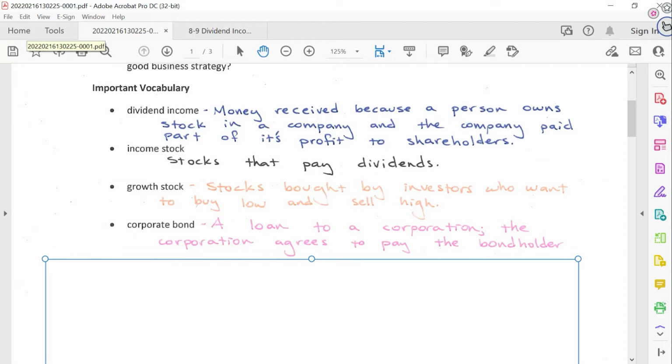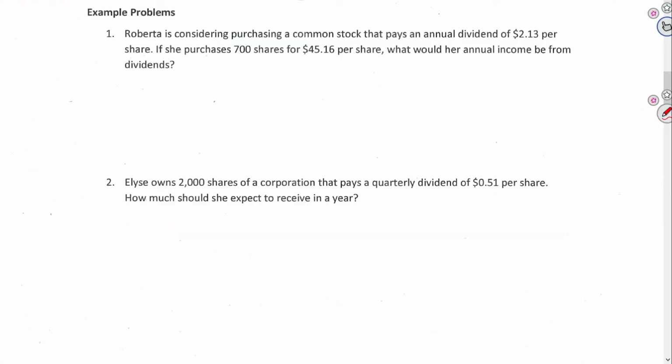But let's talk about some math problems that involve dividend income. The first problem is about Roberta. Roberta is considering purchasing a common stock that pays an annual dividend of $2.13 per share. If she purchases 700 shares for $45.16 per share, what would her annual income be from dividends? Okay, so the question is about her annual income from dividends.